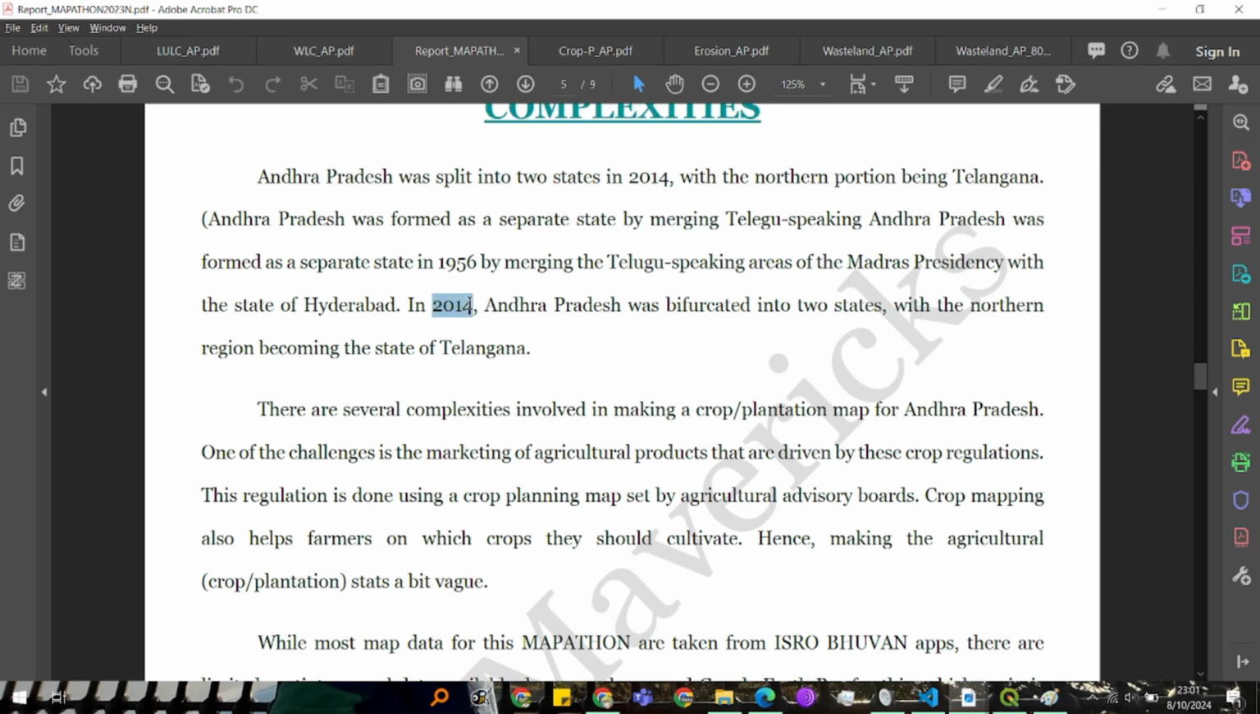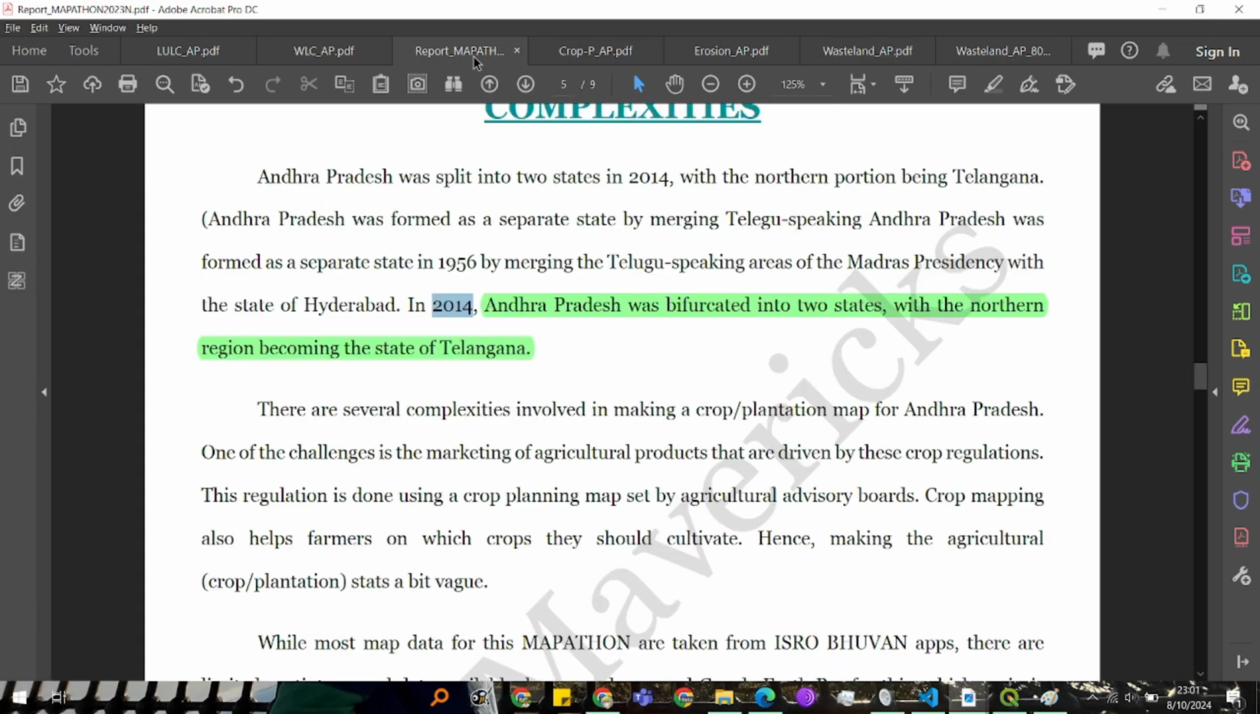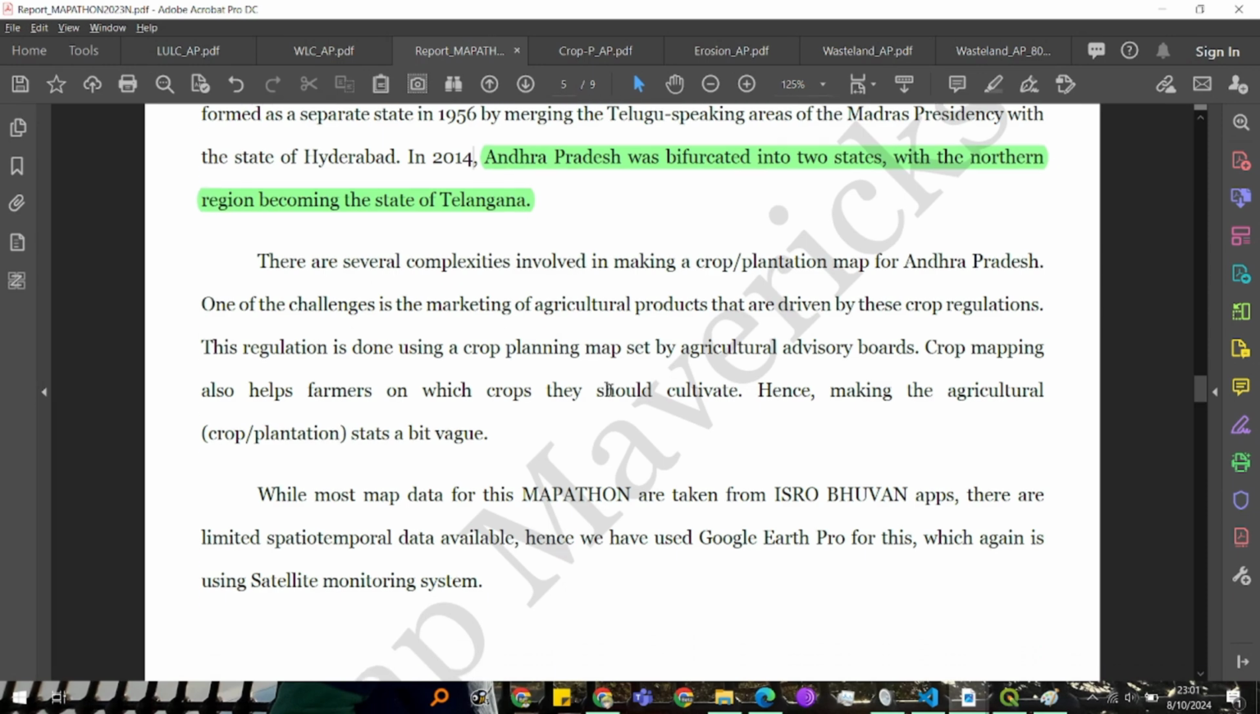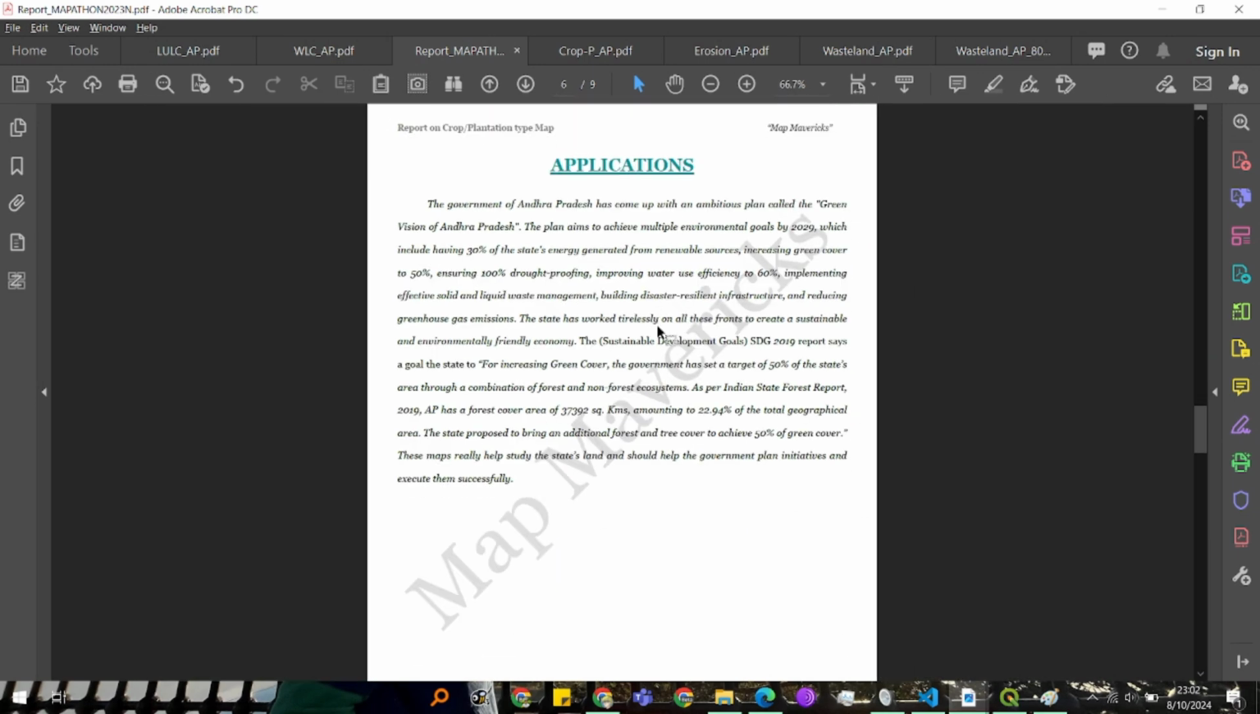As you can see, the exit state was in 2014. Andhra Pradesh was bifurcated into two states, with the northern one becoming Telangana. Just after that, ISRO decided to create a new WMS link for Andhra Pradesh. For 2015, just after the state was broken in two parts, they released the new layers of the state. Of course, you can see changes in the map.